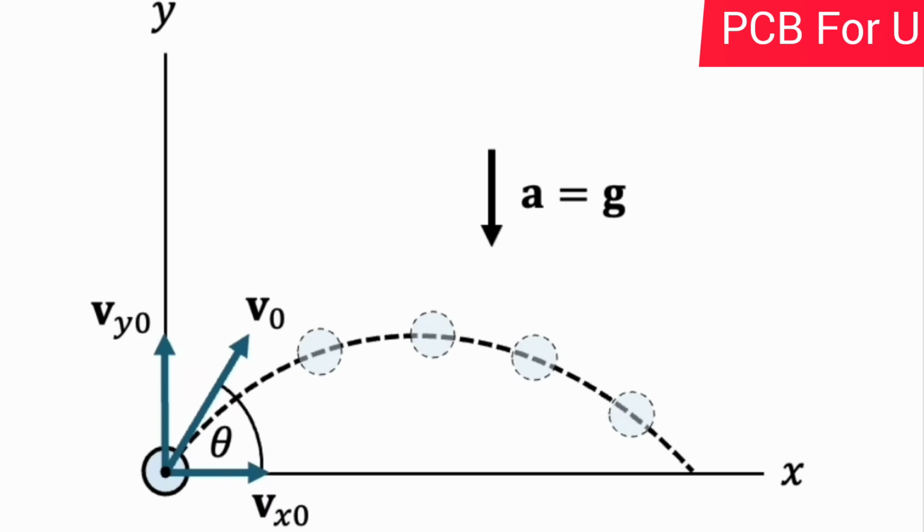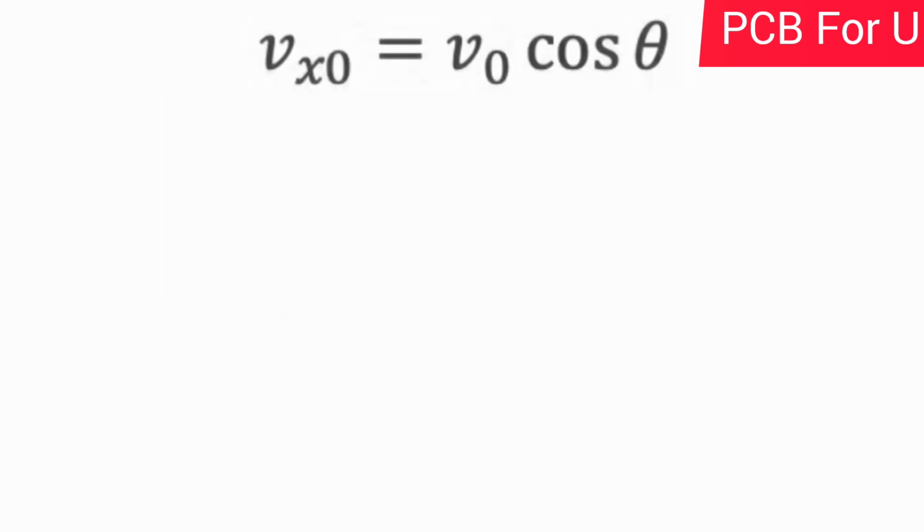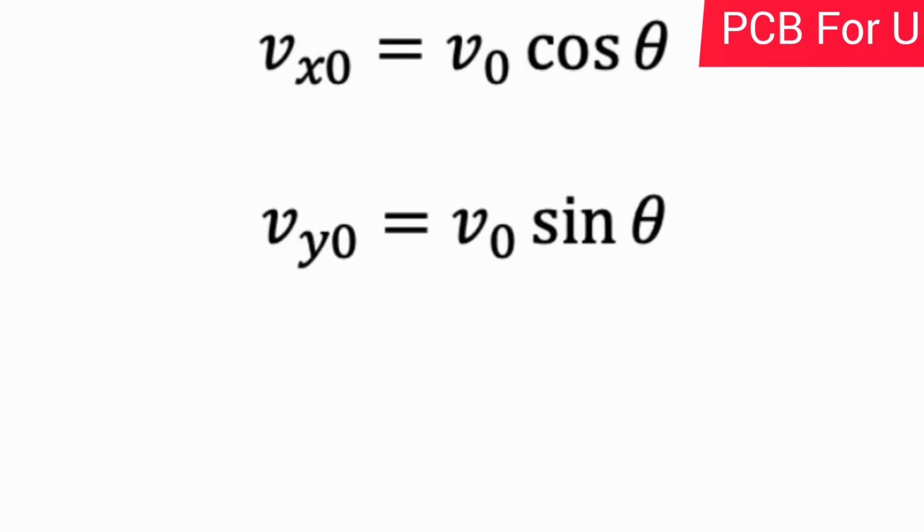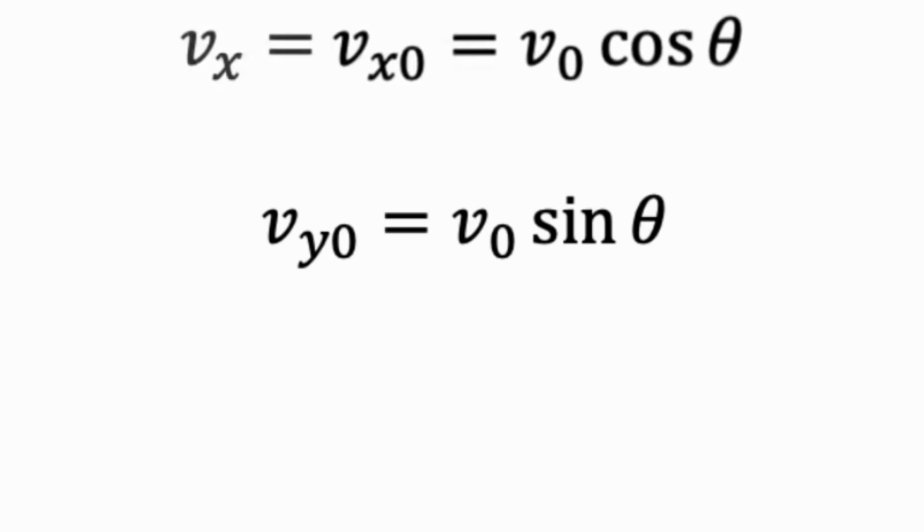At maximum height, the vertical velocity of the particle is 0. Here Vx naught is equal to V naught cos theta, and Vy naught is equal to V naught sin theta. Vx naught is the horizontal component of velocity, and Vy naught is the vertical component of velocity. We resolved the velocity into two components: along the x-axis V naught cos theta, and along the y-axis V naught sin theta. That is why Vx naught is the horizontal component of the initial velocity, and Vy naught is the vertical component of the initial velocity.